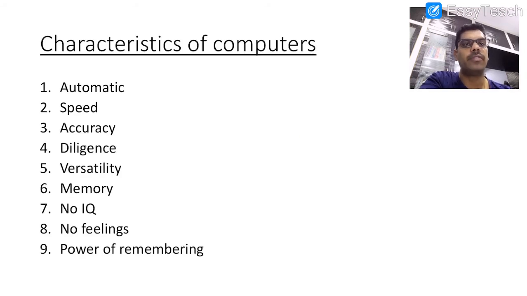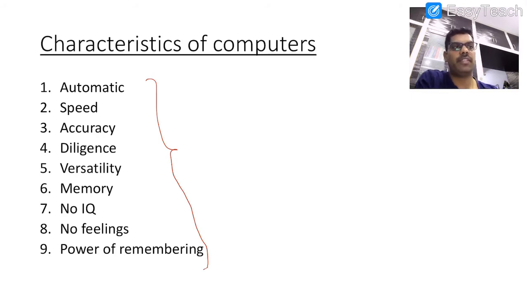Characteristics of computers. Why are we going to use computers? Already we had a discussion about the purpose of using computers. So it is automatic, the process which we would perform manually. Manual means only a human being is involved to perform the task. Instead of the human being alone, if the human being is supported with the help of a device called computer, then that is treated as automation or automatic.